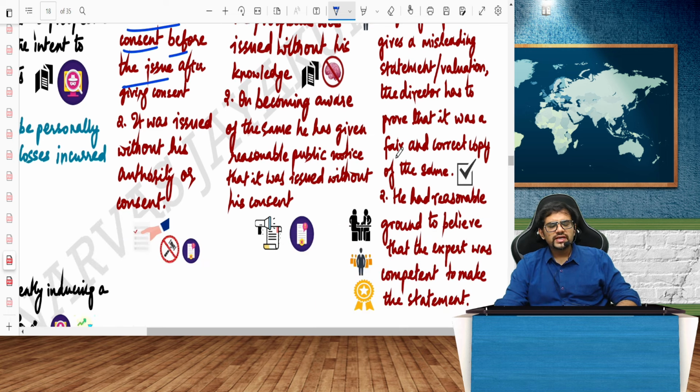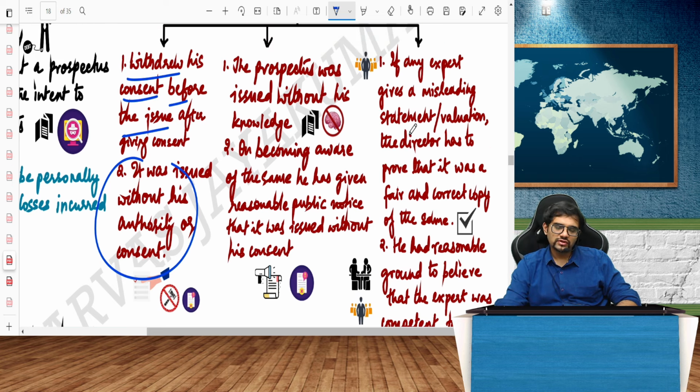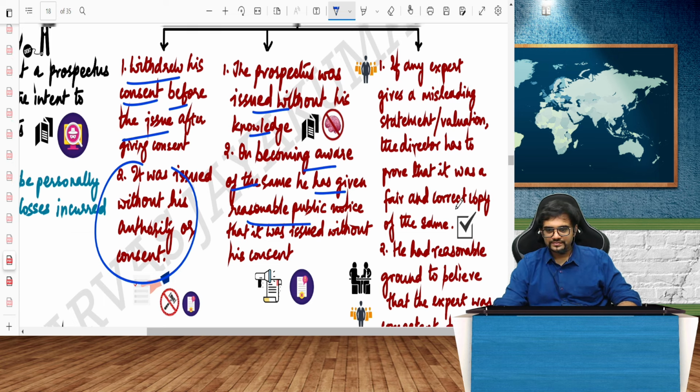Or without my knowledge, they have already taken my name. Without my consent, they have published the prospectus. I have never said yes to it. So that also I can take protection if I can prove that the prospectus was issued without his knowledge, and on becoming aware of it, he has given a public notice, a newspaper advertisement saying that this company has used my name, kindly do not go ahead with it. I will not be responsible if you assume that I have authorized this prospectus. Then you can protect yourself. 3 marks question, generally they'll ask, what is the protection mechanism?